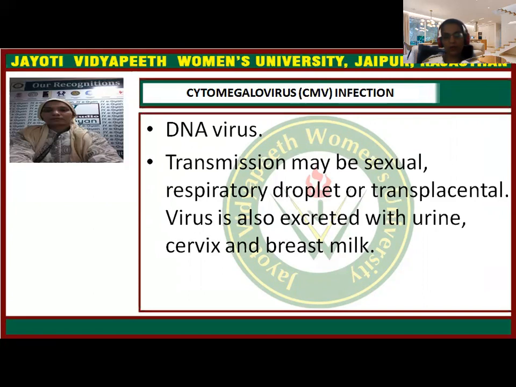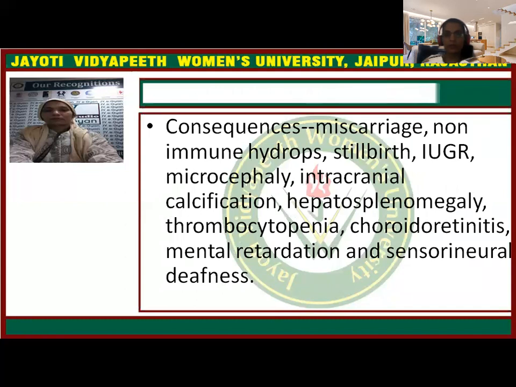Again, by respiratory droplet infection and transplacentally, it may get transmitted to the fetus. It is excreted through the urine of the infected mother, it is excreted through cervical discharge, and it is present in breast milk. So, what are the complications? We can see abortion is the major complication with cytomegalovirus.